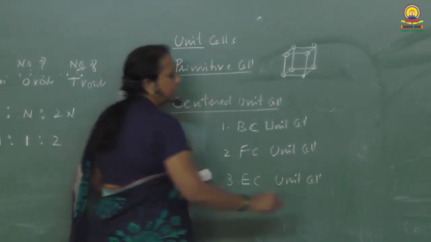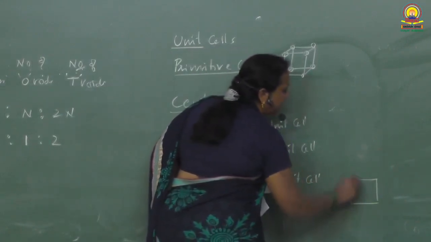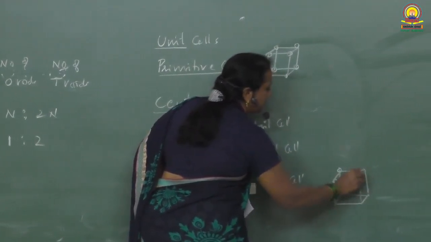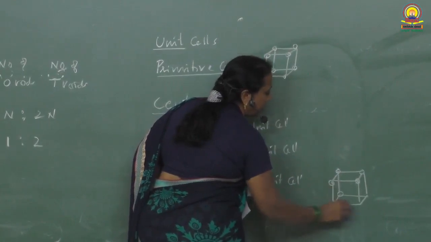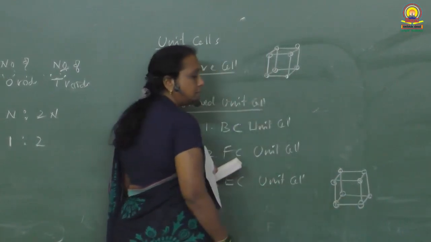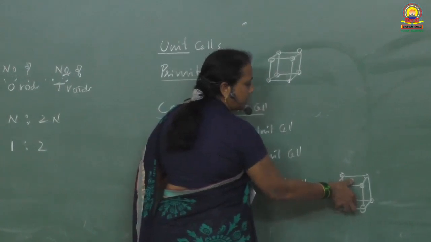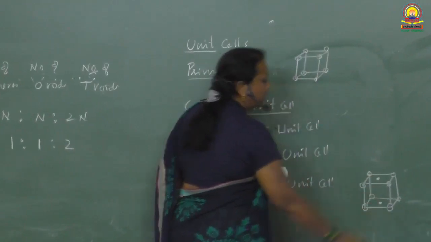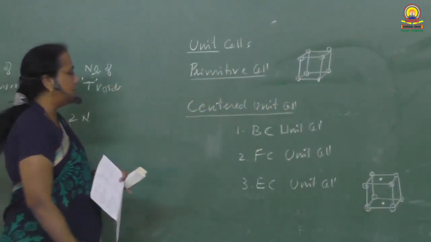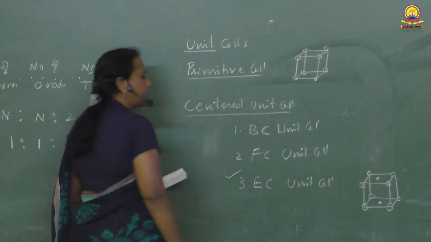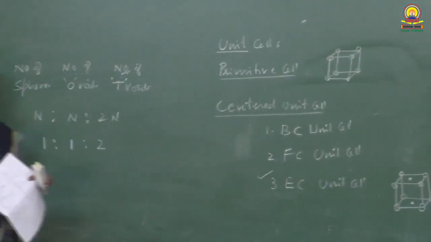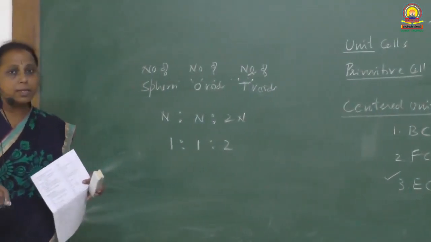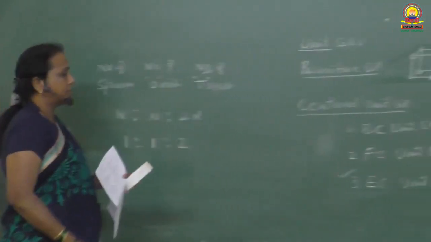In an end-centered unit cell, the particles are present at the corners. As I said, they are common corners. Corners are occupied by the particles. Other than these, any two opposite face centers are occupied by the particles. Such a unit cell is called an end-centered unit cell. You can write it in words or draw the diagram to express what an end-centered unit cell is.